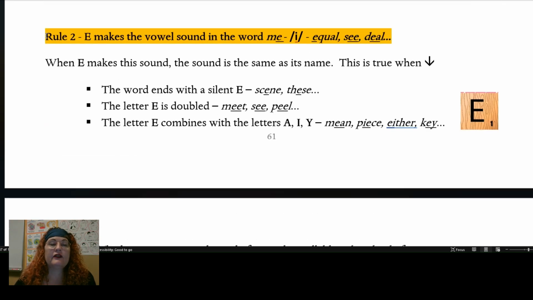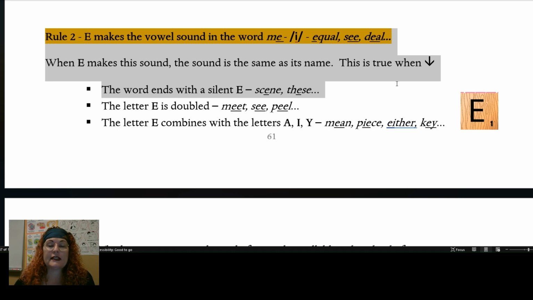The second rule of E is when E makes the vowel sound in the word me, e. For example, equal, see, or deal. This often happens if there's another E at the end of the word that's silent, such as seen or these.